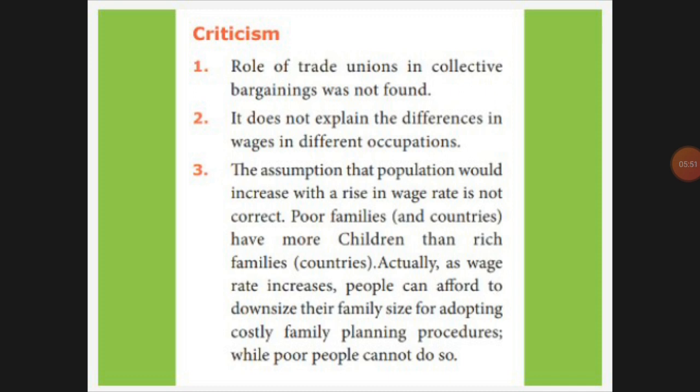Next, the assumption about population, that if you pay a higher salary the population will increase and with a lesser salary the population will decrease, we cannot accept, because if you go and see higher paid salary members, they will have only 2 children or 1 child in a family. In foreign countries also they have high salaries but only 1 child in the family. So population is not linked with wages. That's what they mean to say. If your family is very luxurious, they will adopt family planning, while the poor cannot do that.